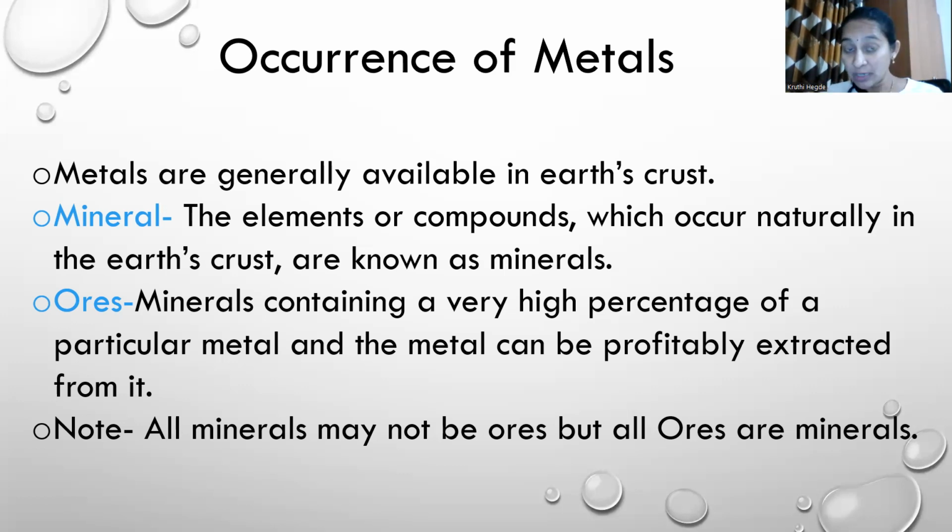If that mineral contains a large amount of metal, which is profitable to extract, then it's called an ore. All minerals may not be ores, but all ores are definitely minerals. Let's move further to understand more about how the extraction process is done.